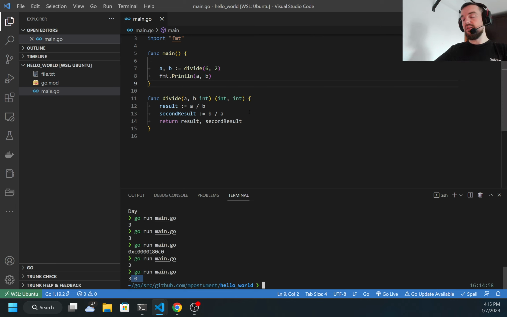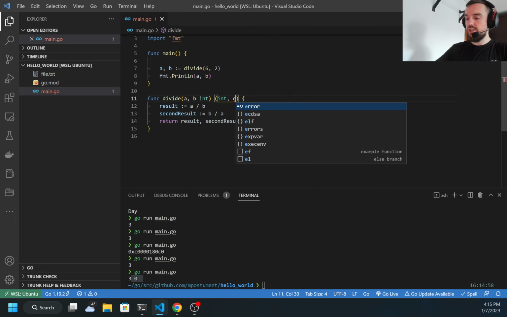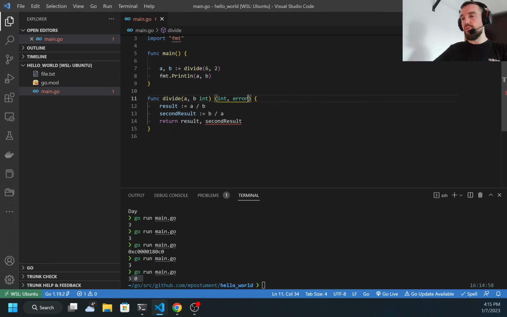But this is pretty often used when you need to return an error. So I can change this to error. My function can do some work, but if an error is produced, I can, instead of printing a message that an error happened, return this error to my main function and then check there if an error happened. So let me get rid of this a and b.